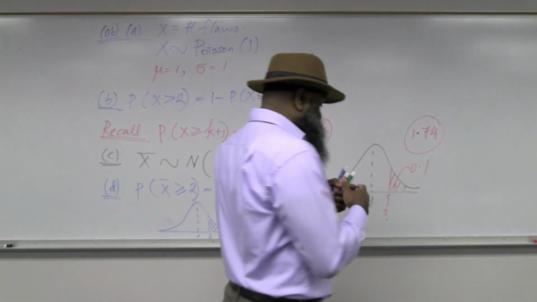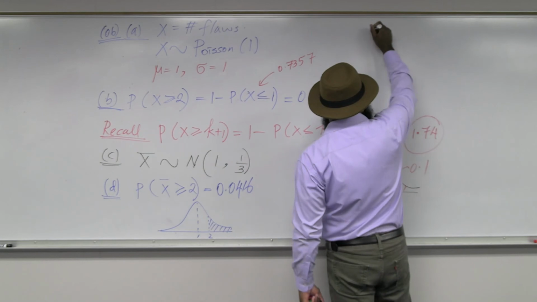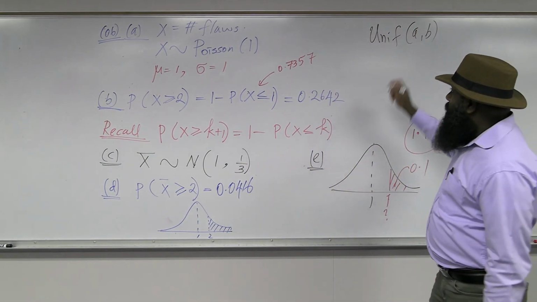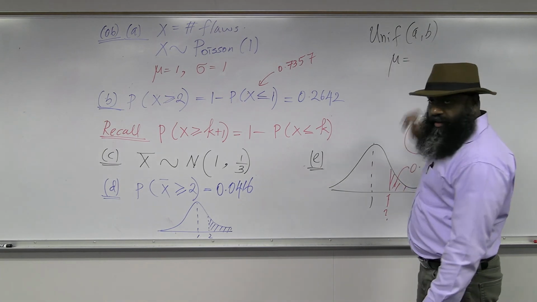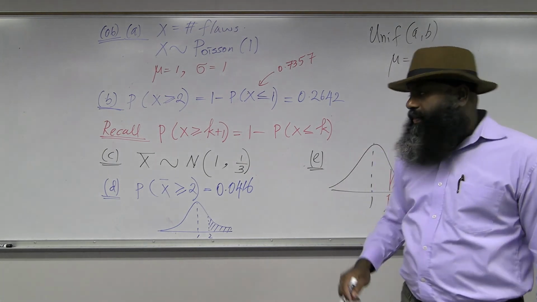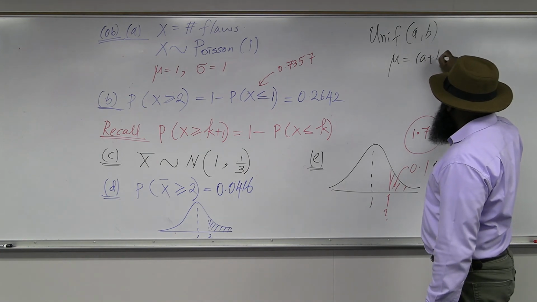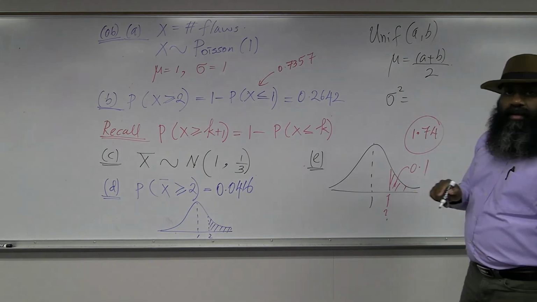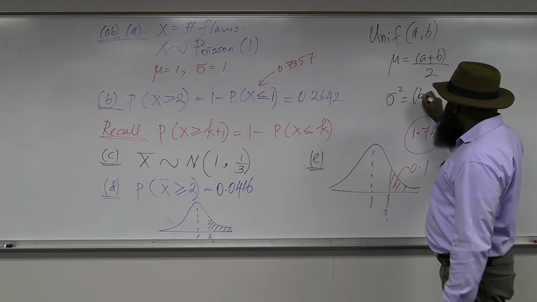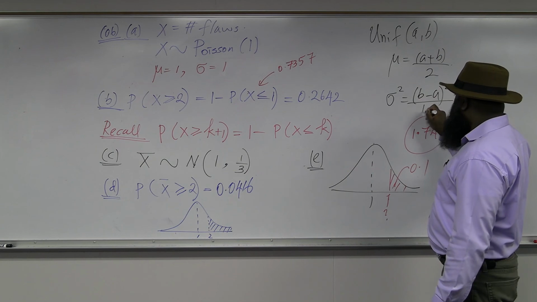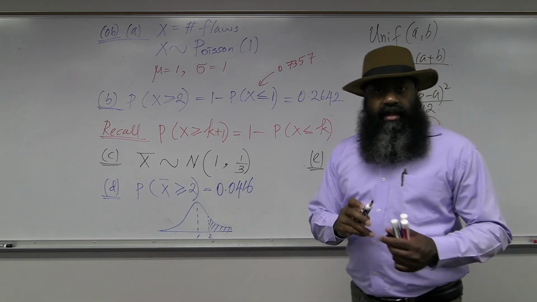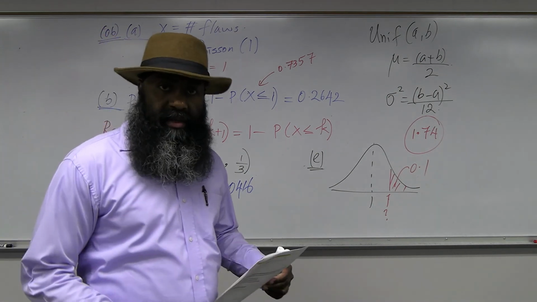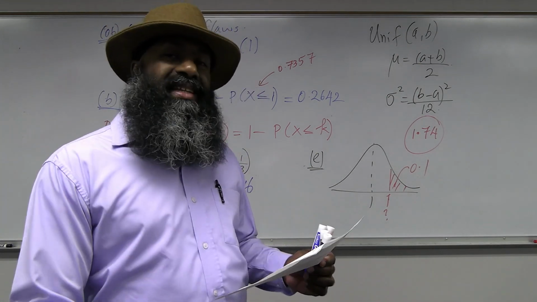Okay? So I will just give you a hint. For uniform A to B distribution, what's your mean? Mean equals A plus B divided by 2. The variance should be equal to B minus A everything squared divided by 12. That's the variance. That's for the uniform distribution. I think that should suffice for you to answer all the questions of that. So I'll assign that as homework question.